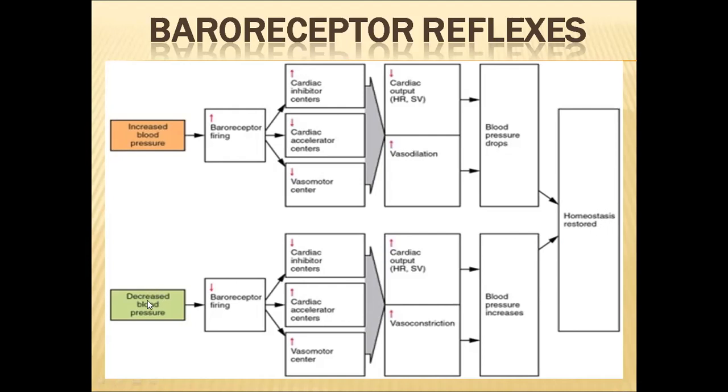Let us see another case where blood pressure is decreased. Then baroreceptor firing will be decreased. In this case, the cardiac inhibitor center will be deactivated, and the cardiac accelerator center and vasomotor centers will be activated. They help in increasing the heart rate and the stroke volume, so cardiac output will be increased. Vasoconstriction will take place in this case. Due to the vasoconstriction, blood pressure will be increased, and the increase in cardiac output also helps. Finally, earlier the blood pressure was decreased, and due to these changes, now blood pressure is increased. So homeostasis will be restored.